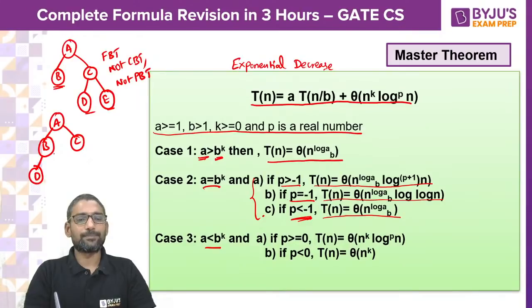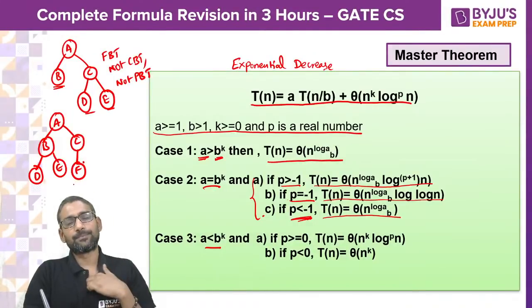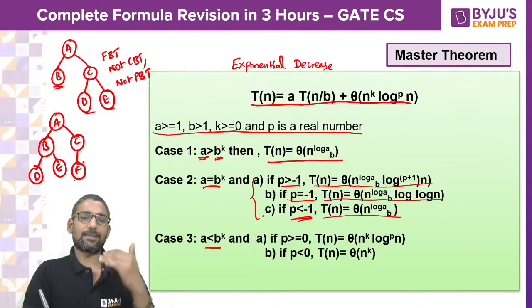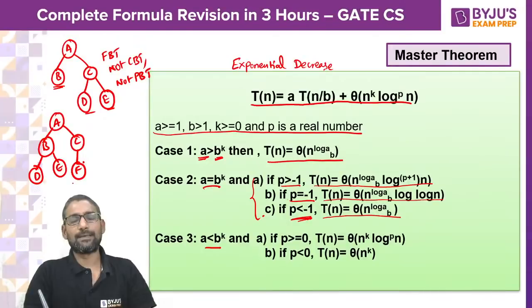And if you take something like this, or even you can extend to this, here it is complete binary tree: except the leaf level, other levels are completely filled, and the last may or may not be completely filled. But you see, it is not full binary tree.